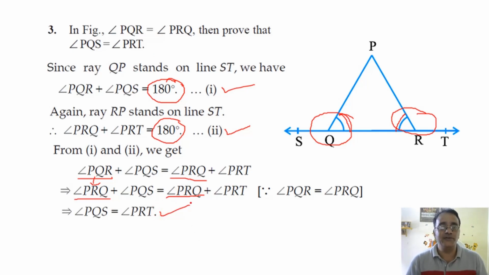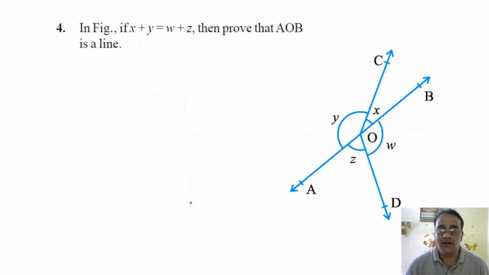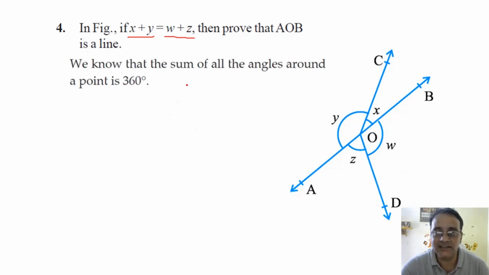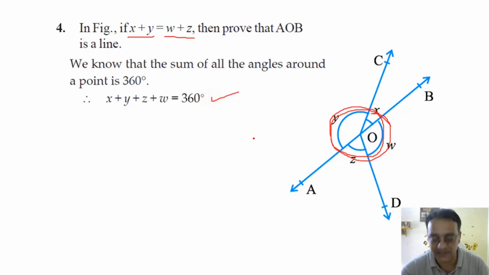Yes, sir. Now we'll move towards another question that is also a proof related question. Question number 4. If x plus y is equals to w plus z, then prove that AOB is a line. So we know that the sum of all the angles around a point is 360 degree. That is complete angle. The sum of all these four angles, that is x plus y plus z plus w is equals to 360 degree. Any doubt in this step?